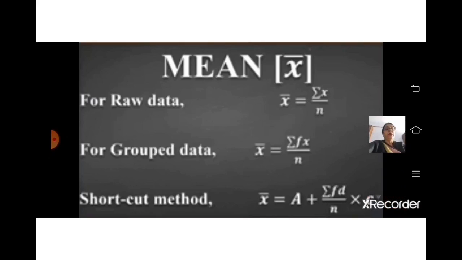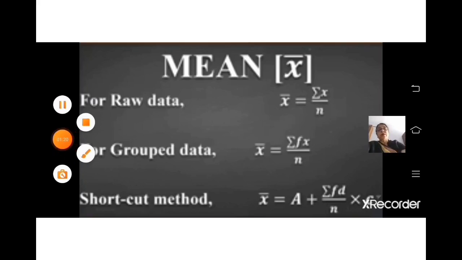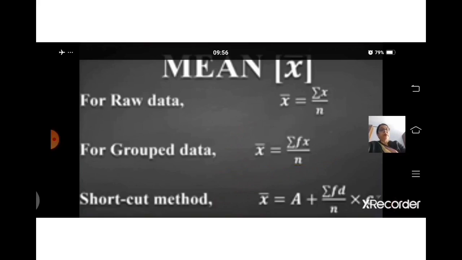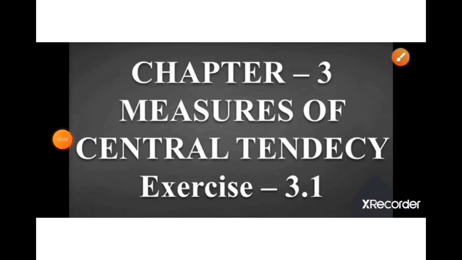C is for if a continuous series is there. You can go either with the simple formula of mean or the shortcut method formula of mean. The answer would be the same. Now we are going to start exercise 3.1.